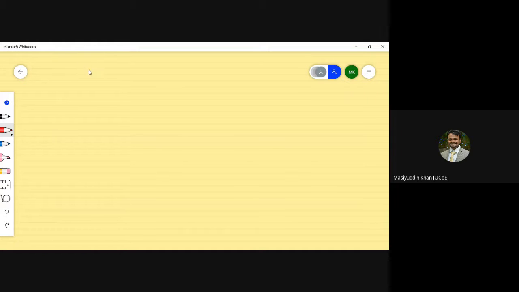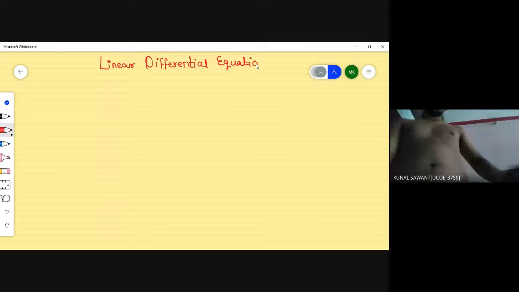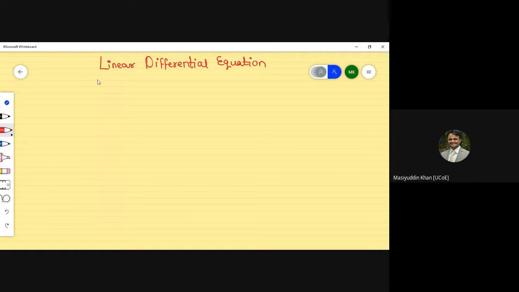The topic is linear differential equation with constant coefficient.